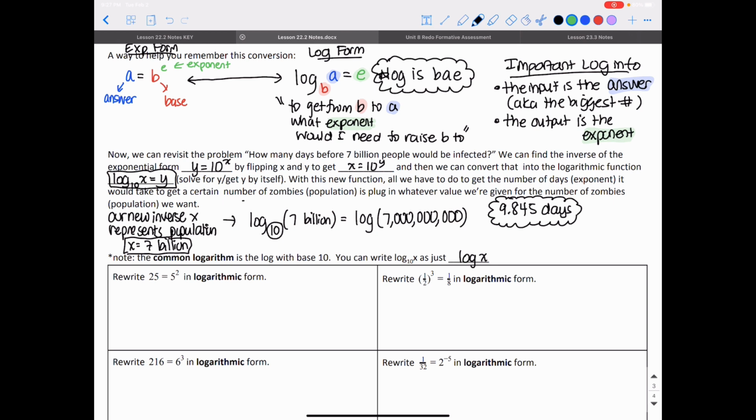If you see a log with no base, then you know that the base is 10.